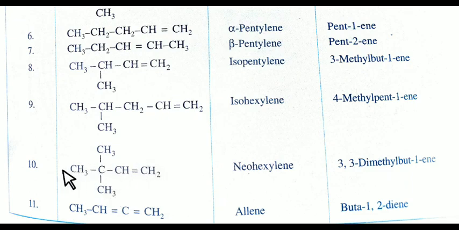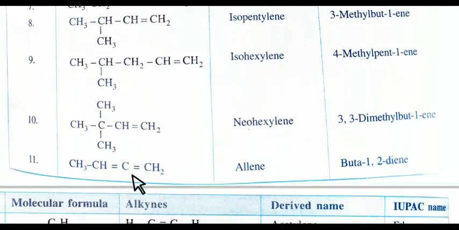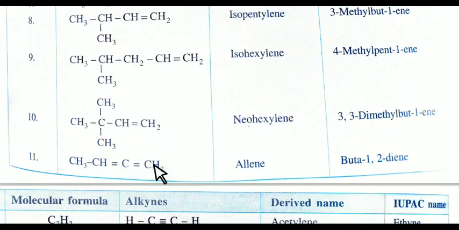4 carbon atoms are in numbering, but-1-ene. 3, 3 dimethyl but-1-ene. Now next, 1, 2, 3, 4. First carbon and second carbon containing double bond. So it is diene, means but-1,2-diene. So it is nothing but a double bonded carbon atom nomenclature.